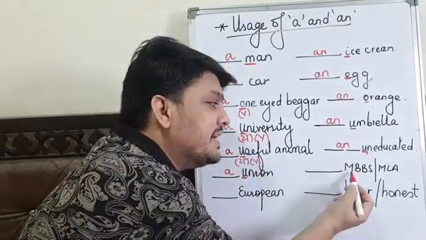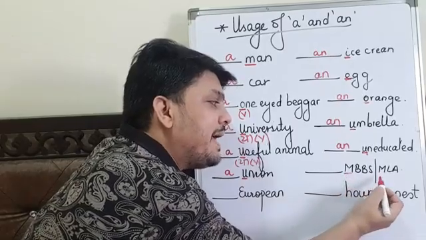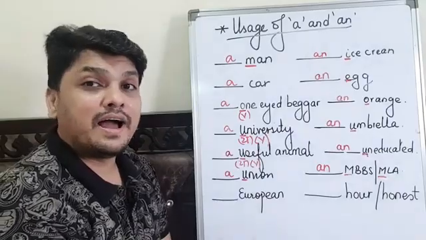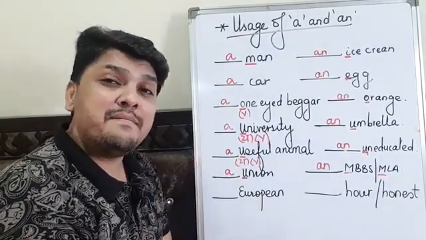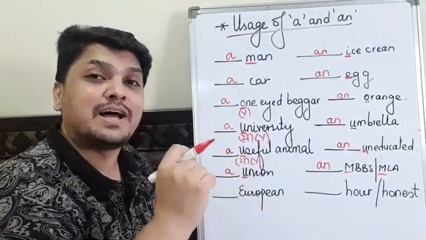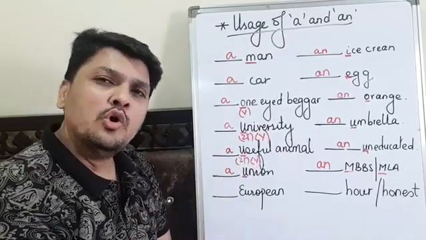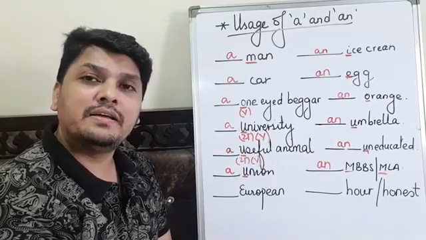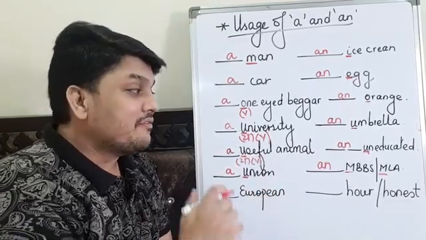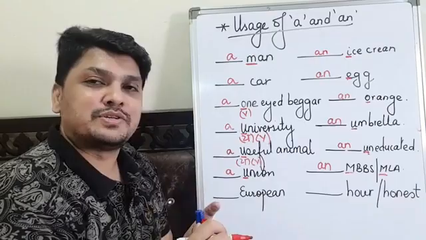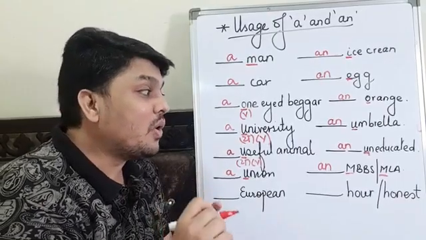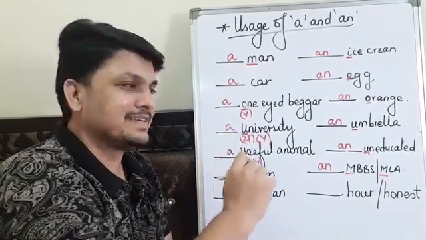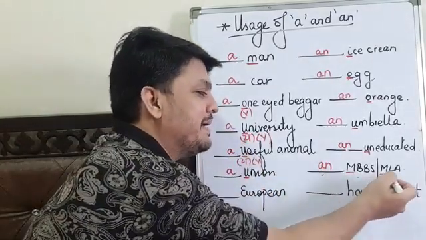Now students, you can see here this word started with M, but I will use N before this. Why? Sound. It is MBBS. The sound A is coming. Do we pronounce it MBBS? No. Do we say Malay? No. We don't say like this. We see the pronunciation. It sounds like a vowel. A. MBBS. So it is an MBBS, an MLA.